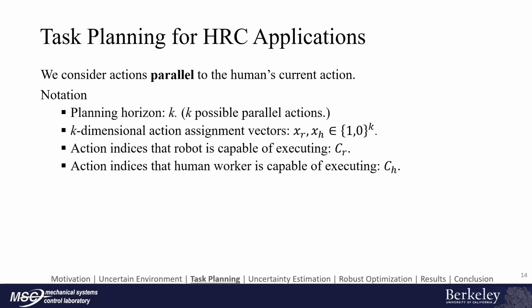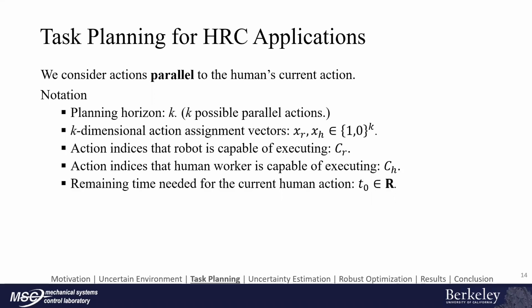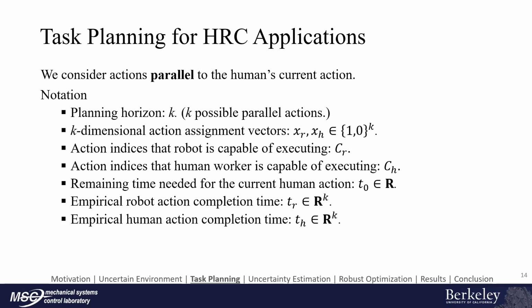The action indices that the robot is capable of executing are collected in CR, and those of the human worker are in CH. The remaining time needed for the current human action is T0. The empirical robot action completion time is TR, and that of the human is TH. For example, if there are 3 parallel actions, K equals 3.